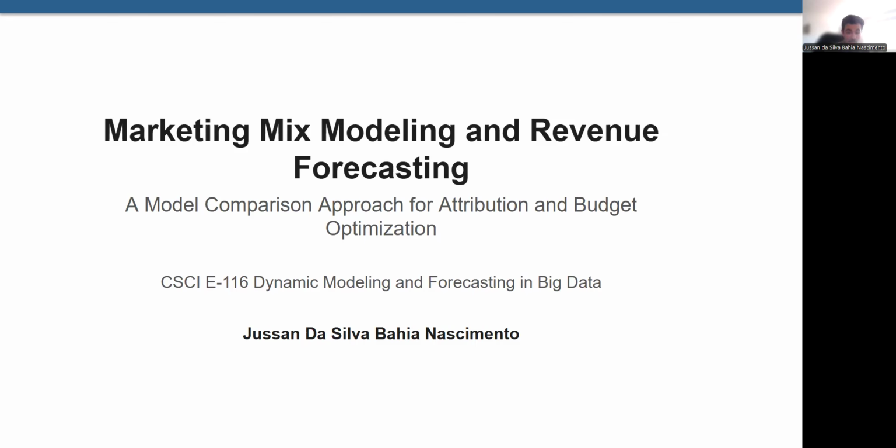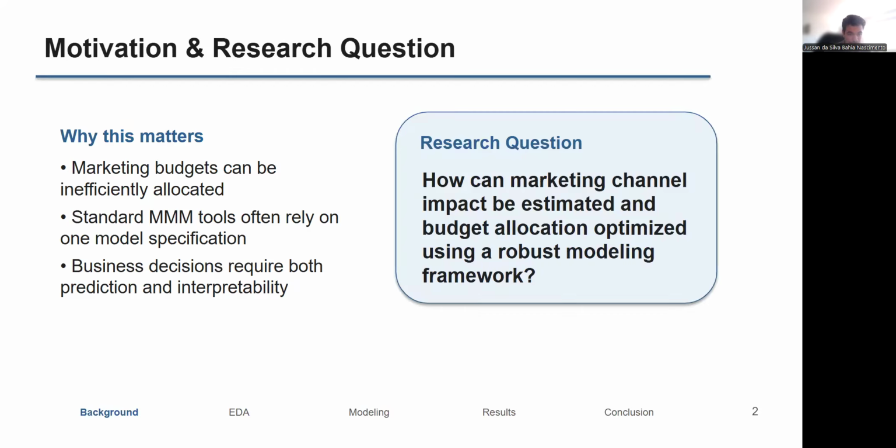Hi, today I will present my final project on marketing mix modeling, or MMM, and revenue forecasting, developed as part of the Dynamic Modeling and Forecasting in Big Data course in the Harvard Master's in Data Science program. The objective of this project is to estimate the impact of marketing channels on revenue, improve revenue forecasting, and identify opportunities for budget optimization using a robust model comparison framework.